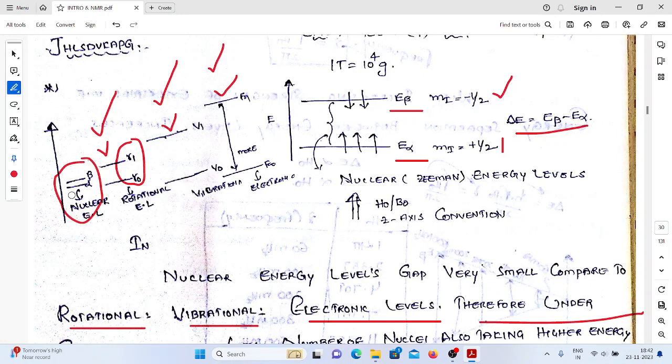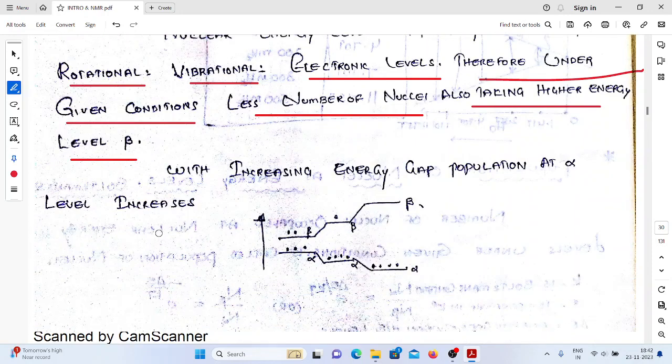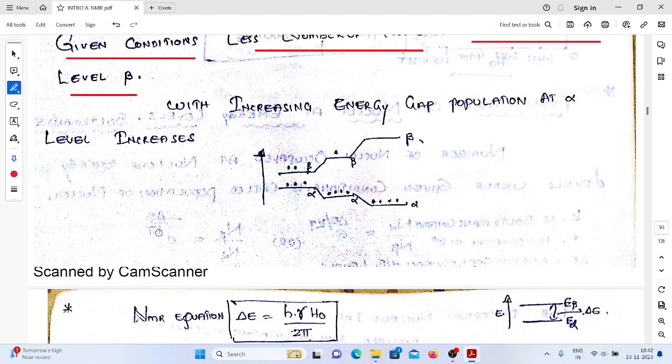What the people are saying, the energy gap between these nuclear energy levels is always smaller than rotational, vibrational and electronic levels. That's why sometimes some nuclei can also jump into the higher energy levels. So if you increase the strength of the external magnetic field, automatically what happens? The energy gap will increase.